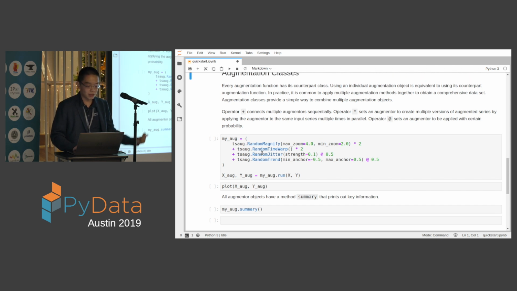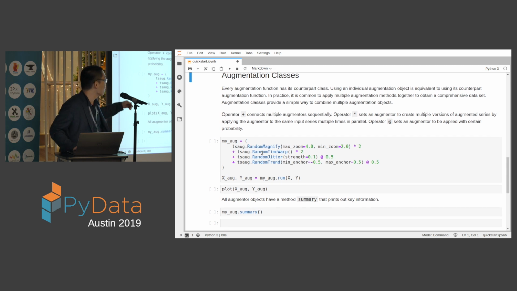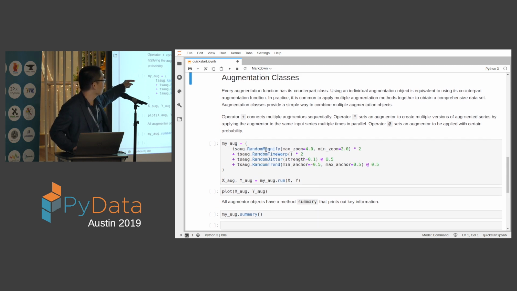And sometimes we also realized that you may need something like this. So for the first augmentation, I want to do it, let's say, 10 times in parallel, so that instead of a one-to-one augmentation, I'm doing a 1-to-10 augmentation. And in the second one, I want to do a times 5, so instead of having 10 different versions, I have 50 different versions, right? So we introduced this times sign to do this.